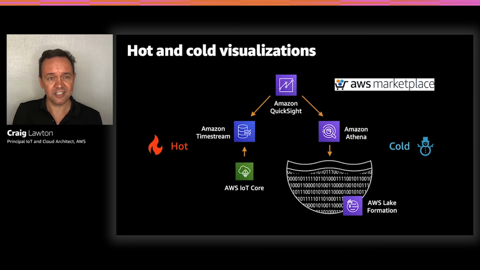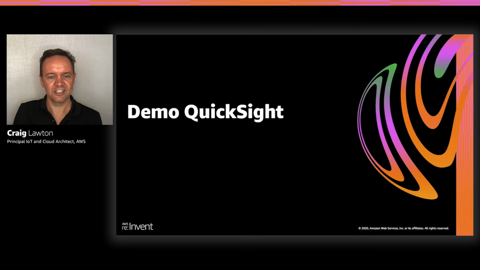Customers also find solutions to help them with this space in our AWS Marketplace, solutions like Domo and Open Datasoft, for example. But QuickSight is dead simple to connect to a cloud-based data source. In our example, we're going to connect to our Timestream tables to generate charts, and we're also going to connect to Athena to look at our data lake-based data, and that includes the geospatial field, so we can put that on a map. So let's see how this is set up in QuickSight, so QuickSight can access your underlying data sources, and how we can create a quick dashboard, and then we'll show you some dashboards we set up to illustrate the art of the possible in this space.